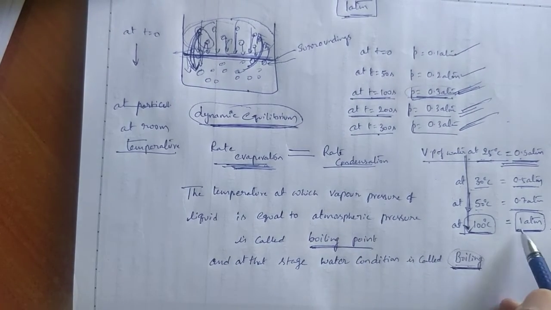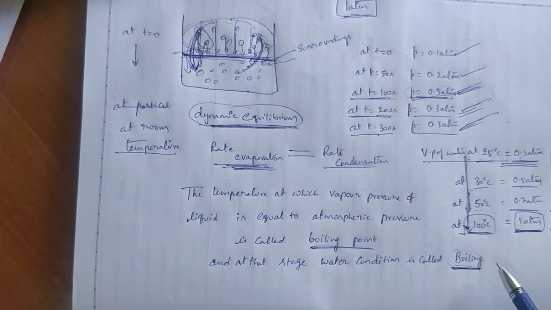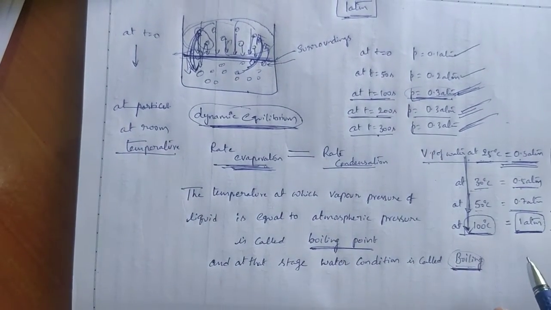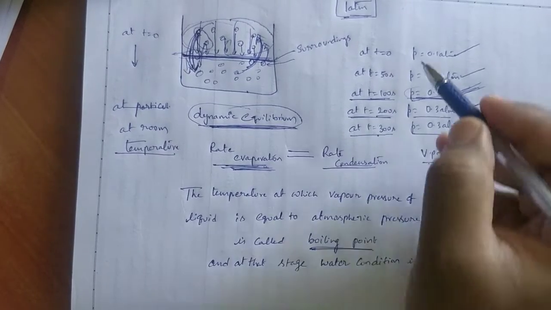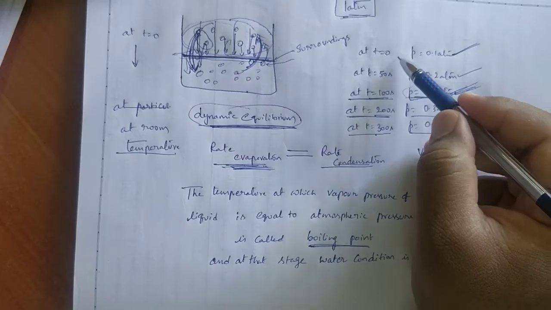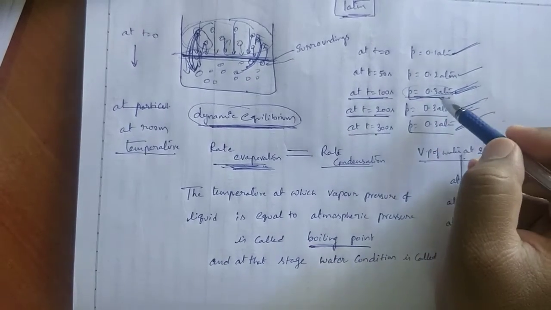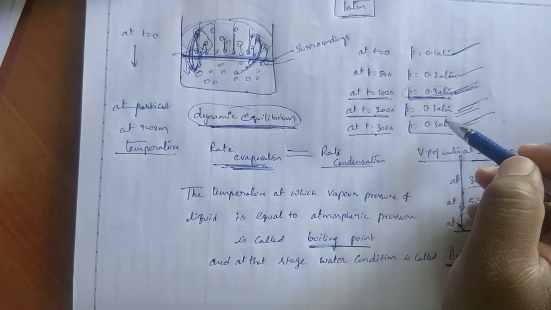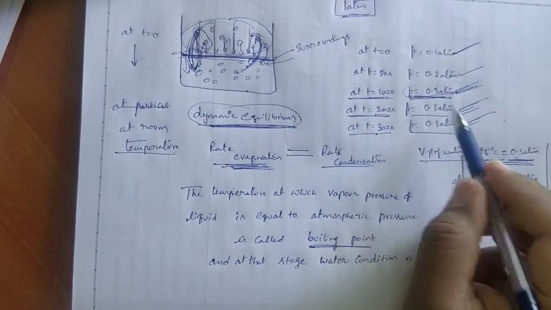Even atmospheric pressure is equal to 1 atm. This is about the explanation of boiling point. Initially pressure is low because the number of particles in the gaseous state is low. So as time goes on, pressure increases, and finally it will reach one particular value at a particular temperature.